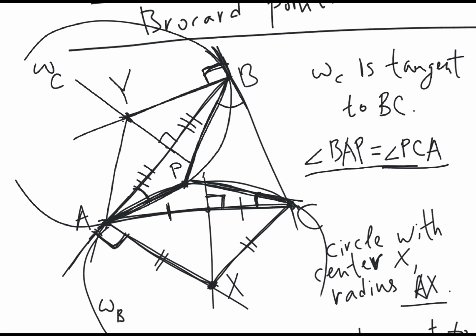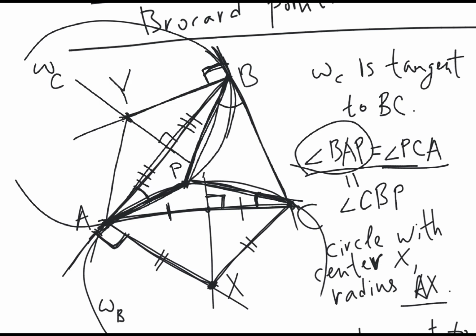So angle BAP is equal to the angle CBP, for the same reason, because they subtend the same arc BP now in the circle omega C, right?